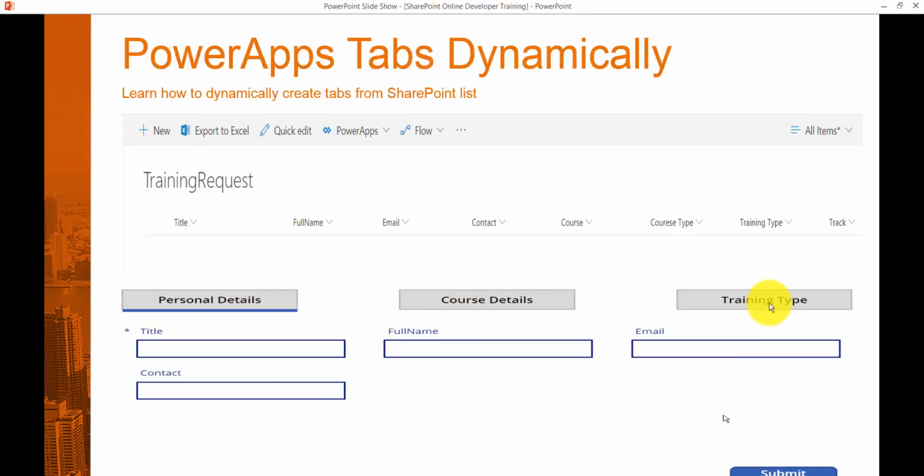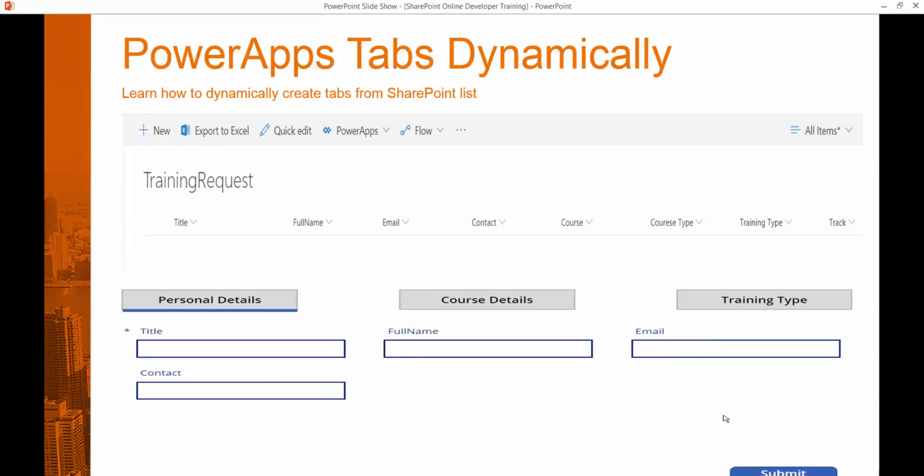If you see, 3 tabs are there. There is certain space, and if you want to remove that you can also do that. So basically these 3 tabs are there. If I click on the personal tab, you can see these many columns will come. If you click on the course details tab, some other columns will open. And then if you click on training type, a few other columns will appear here.